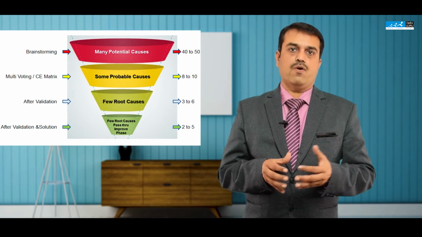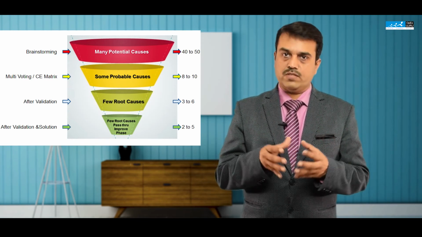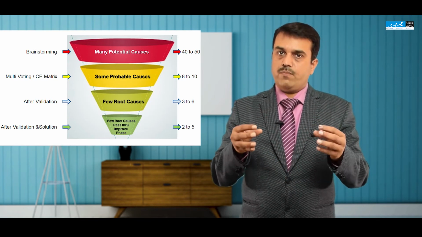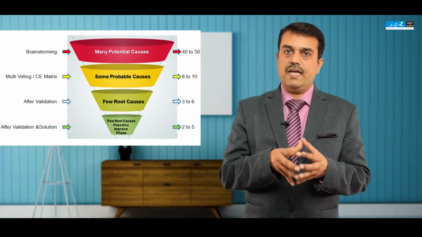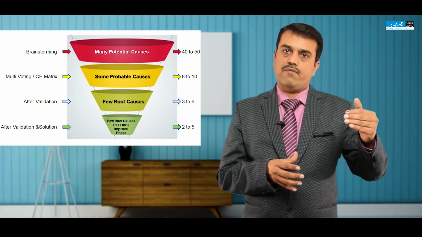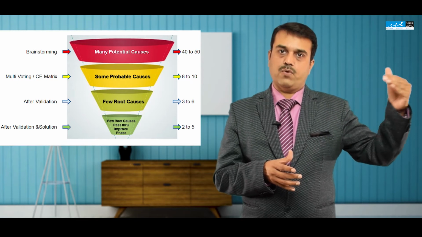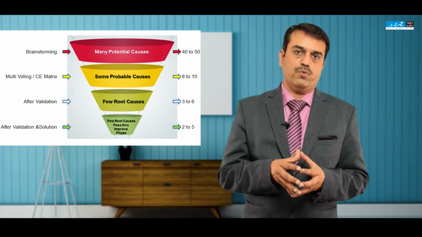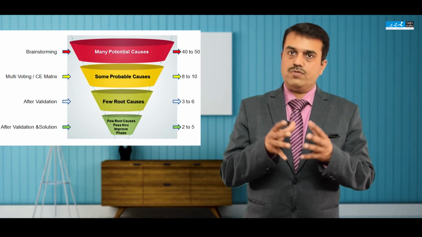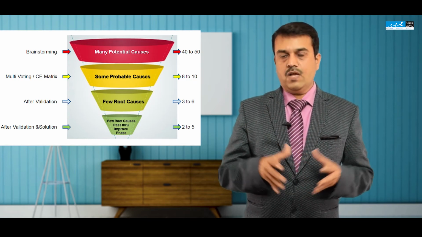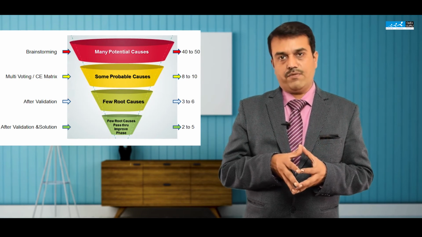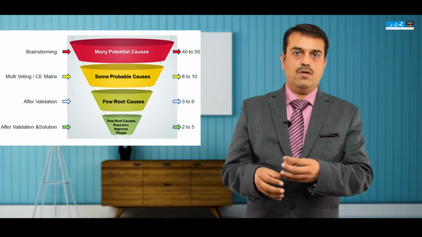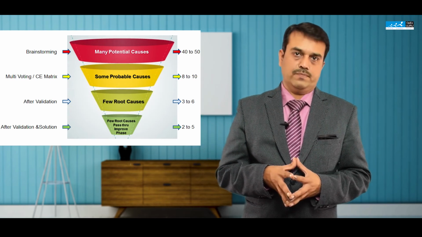And then we perform a pilot study or some trials wherever possible, wherever practical. Once we perform the pilot or trial, then we will exactly know what level of x that we change so that there is a positive impact on the y. And then we will have few selected solutions for full scale implementation. So this is a funneling process that we follow. So let's say for example around 20 solutions, we come down to around 3 to 5 solutions through this funneling process.